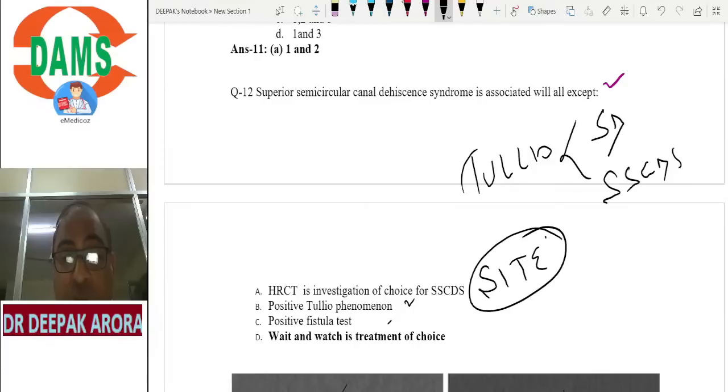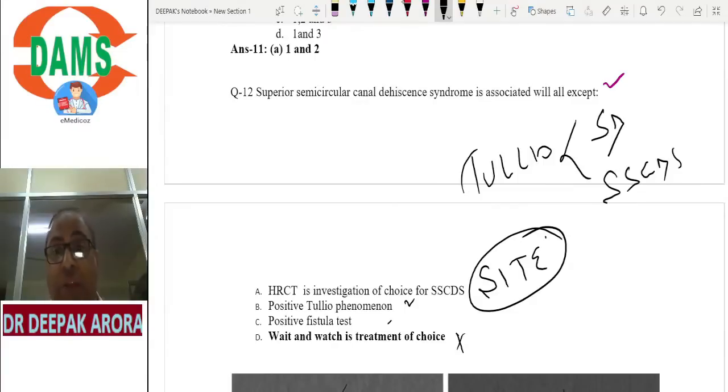We always prefer wait and watch. If the patient is not responding, I can go for surgical repair. So wait and watch is the treatment of choice. As such, this is not a true statement. Being the first line of treatment is different from being the treatment of choice, which is a wrong option. Among the four options, I can go with the false option D. I will dissect this MCQ. Listen carefully. I will dissect this MCQ nicely. Wait and watch is the initial treatment. Patient not responding, surgical repair. Clear? Done. It is so.